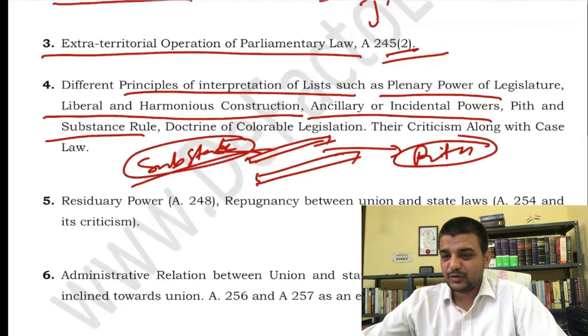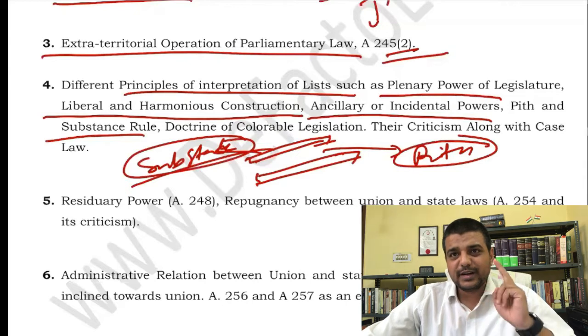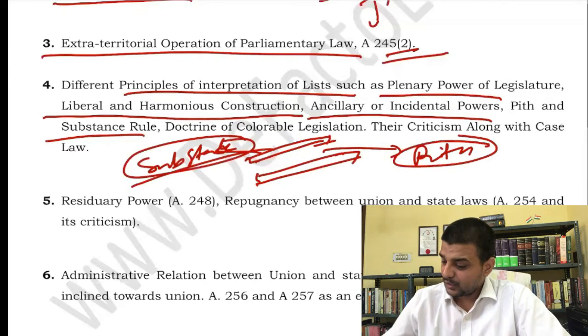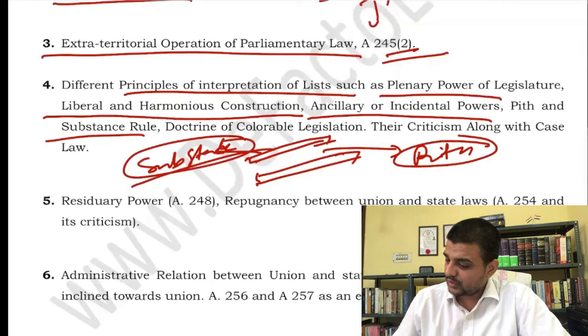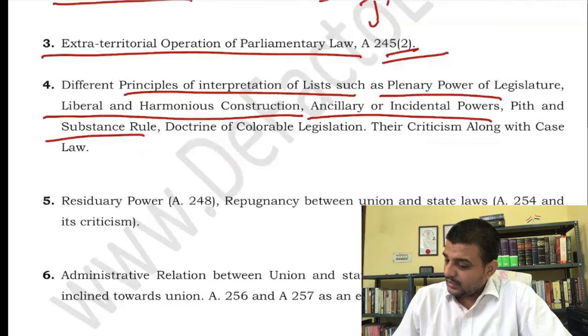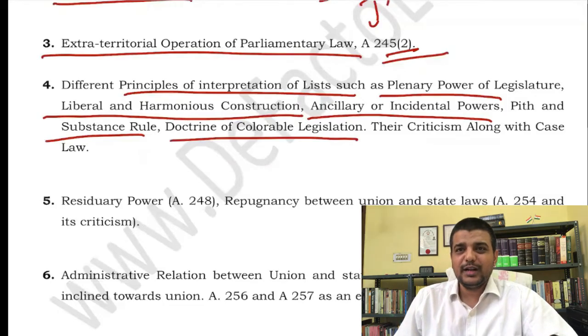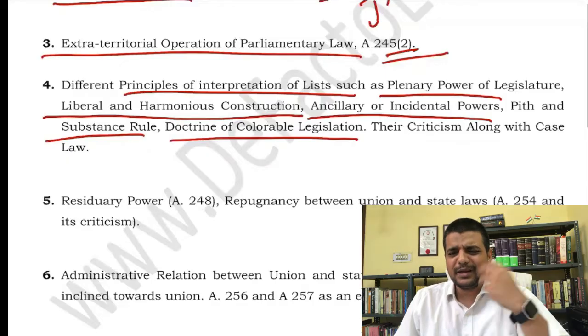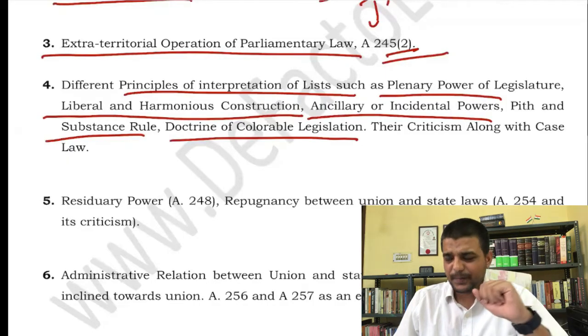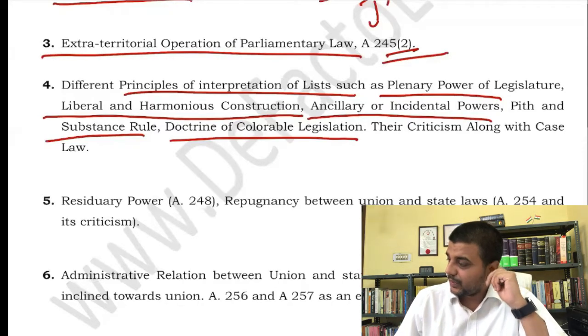You should read in detail, and along with the case laws, for each and every doctrine you should at least remember 2 case laws. So try to find that out. Go to your MPGN or whatever you have, read this doctrine and the important cases, and note it down. Then colorable legislation, multiple times a simple question: what you cannot do directly, you cannot do indirectly. Multiple times this question has already been asked. The doctrine of eclipse, I have already told you, is covered in the case of fundamental rights. It is not here.